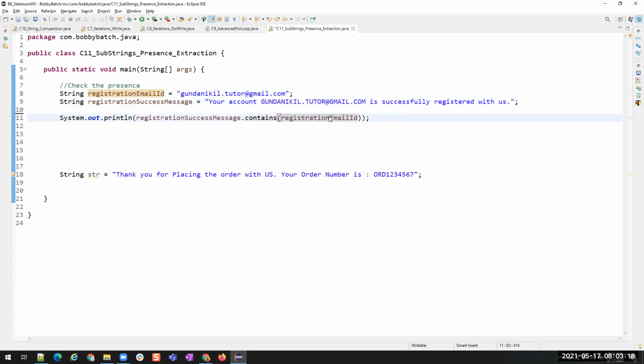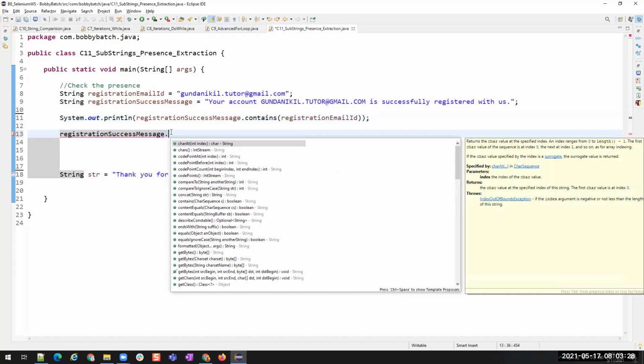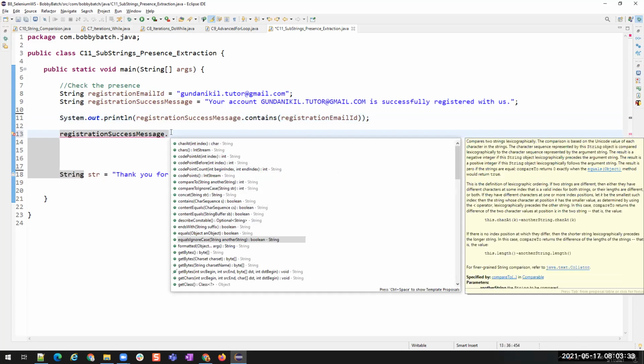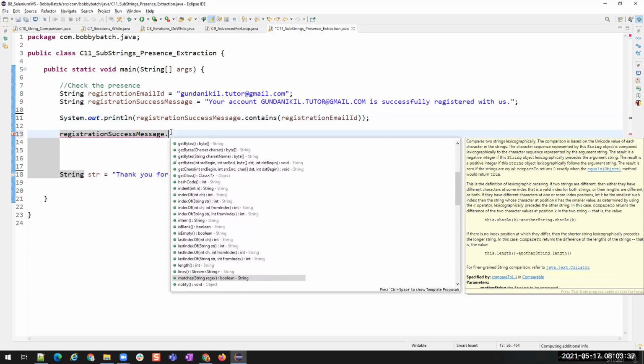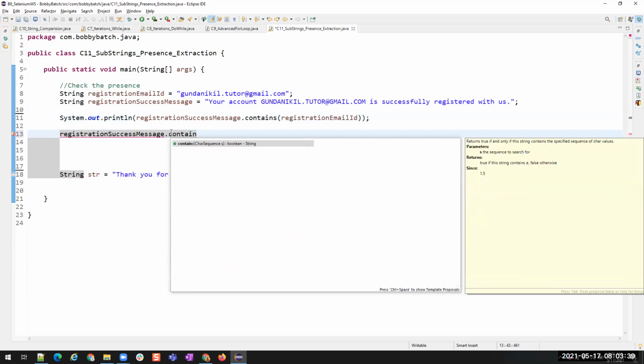Did you press Control F for contains to get this? I did, I didn't get it. Yeah. So registration success message dot. You see all the methods which are available on string will be seen here. These are all the methods that you can apply on strings. Out of which contains is one.